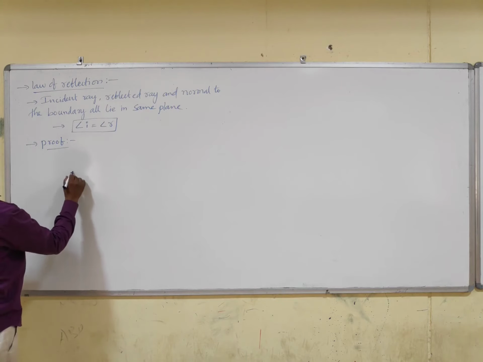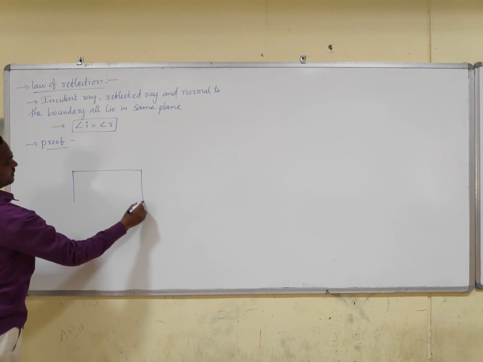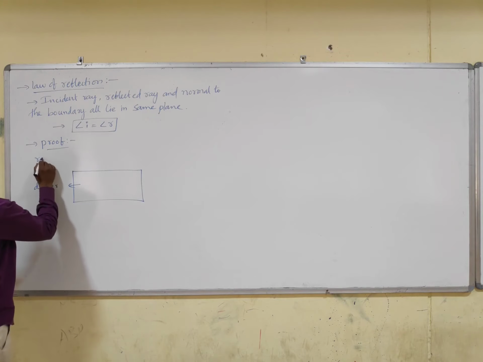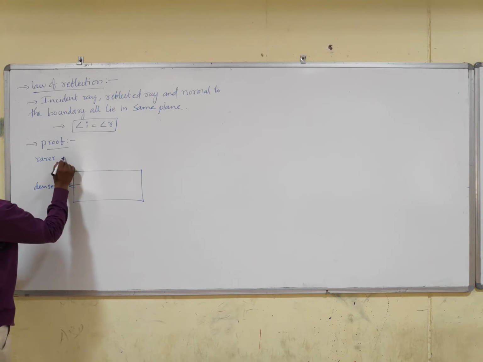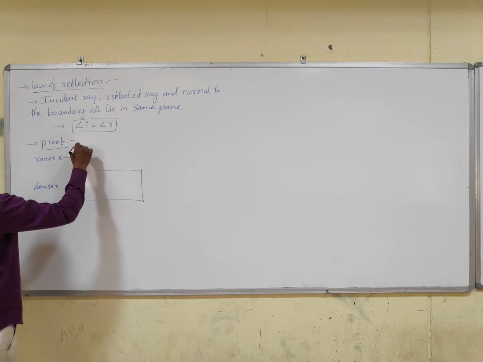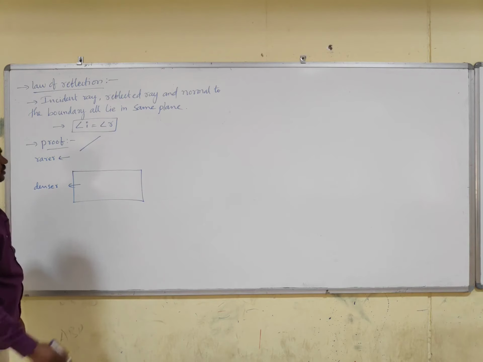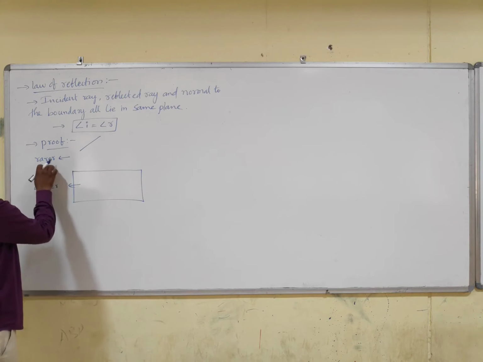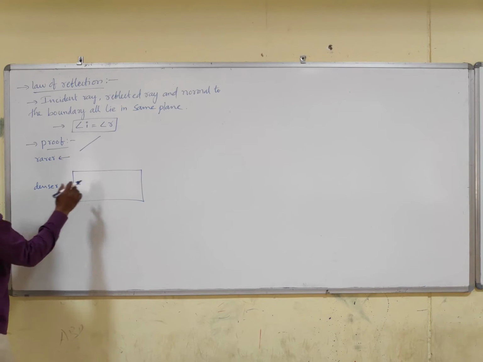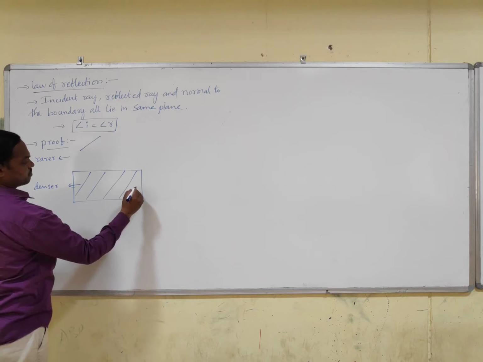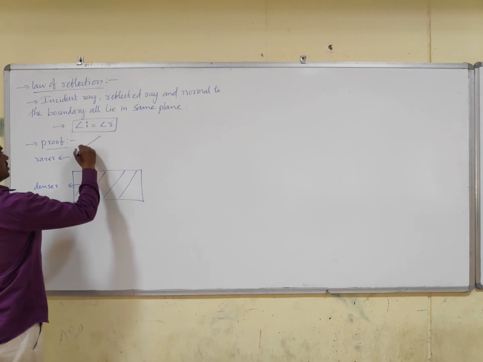Consider a denser medium and a rarer medium. A plane wavefront is passing from the rarer to the denser medium, and this is an opaque, non-transparent medium.